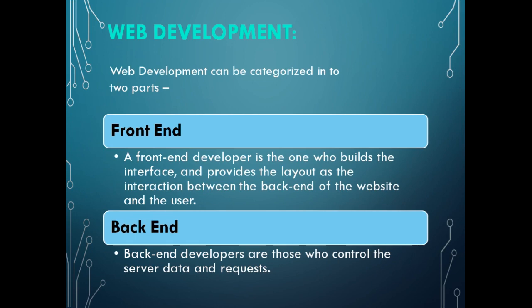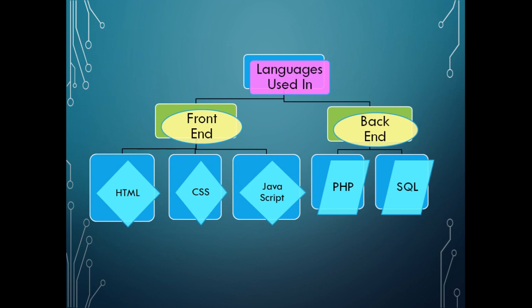Web development can be categorized into two parts: front end and back end. A front end developer is the one who builds the interface and provides the layout as the interface between the back end of the website and the user. Back end developers are those who control the server data and requests. Languages used in front end and back end are as follows. In front end we have HTML, CSS, JavaScript. In back end we have PHP and SQL.